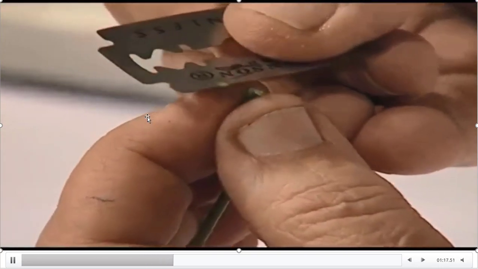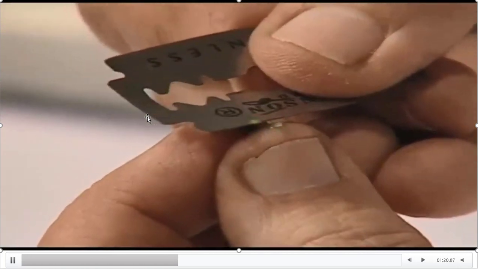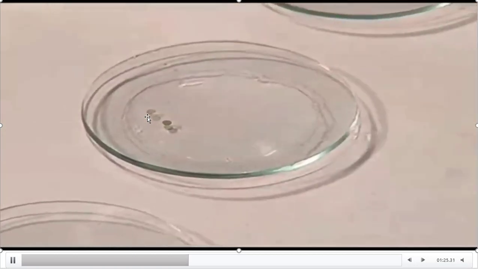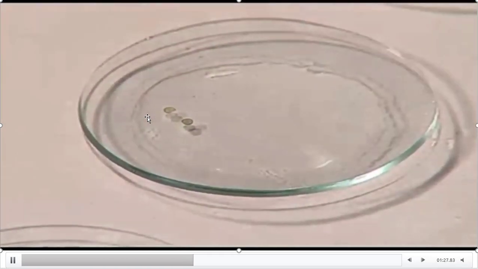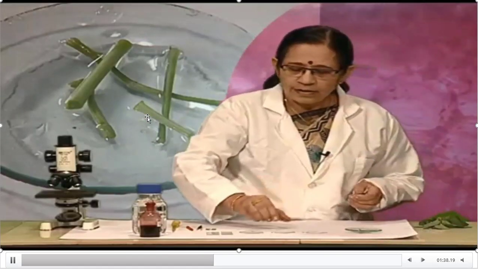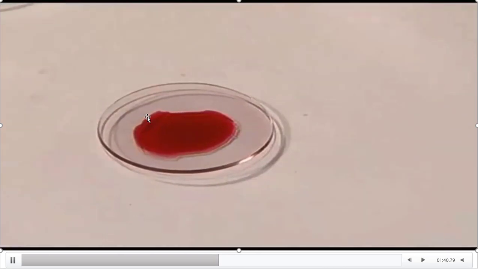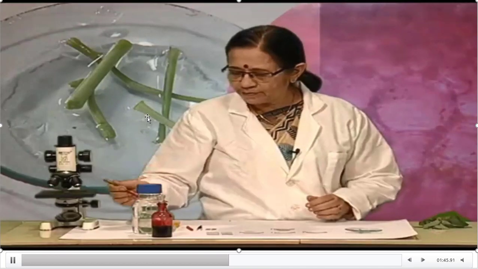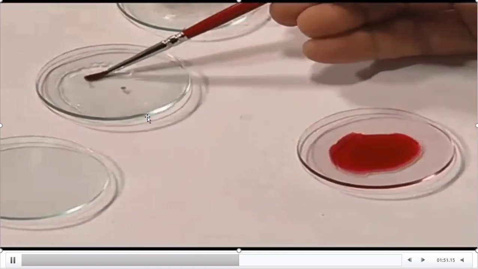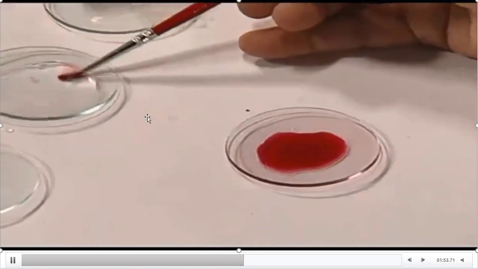Very thin sections we have to take, and later keep those sections in water present in a watch glass. Wash the sections properly in the watch glass. Later transfer those sections from water to another watch glass which has saffronin in it. Then the sections absorb that stain.